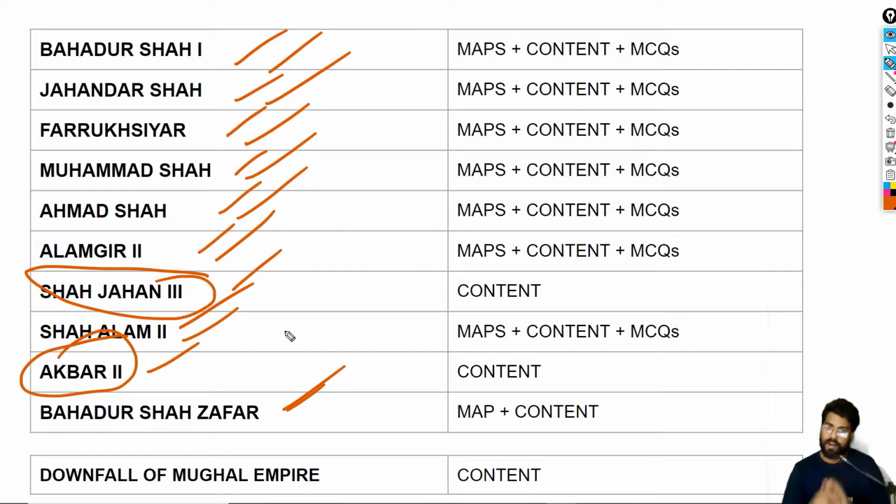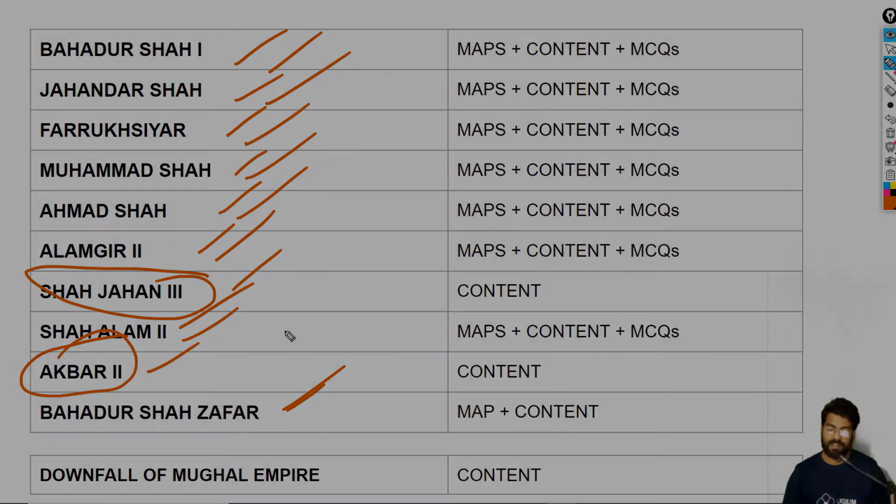So let's start with Bahadur Shah. There is a difference between Bahadur Shah and Bahadur Shah Zafar. These are two different persons. Bahadur Shah was the first of the later Mughal rulers. Bahadur Shah Zafar was the last of the Mughal rulers. We will see them in detail.